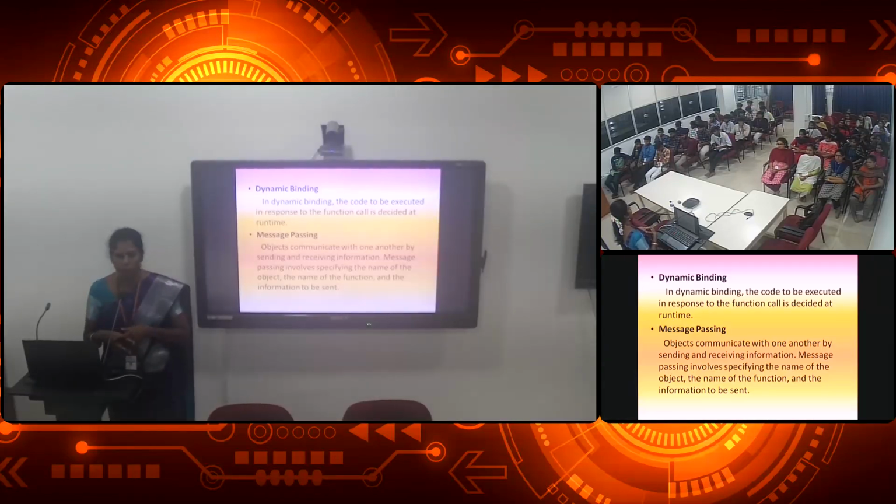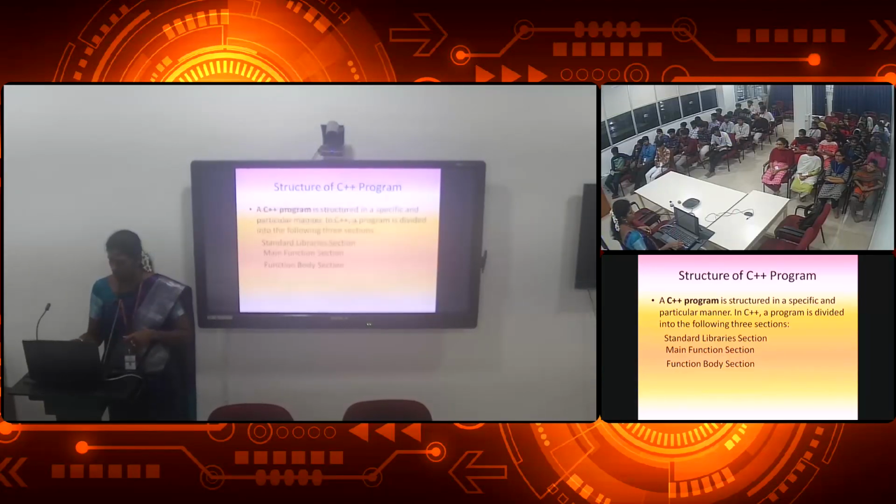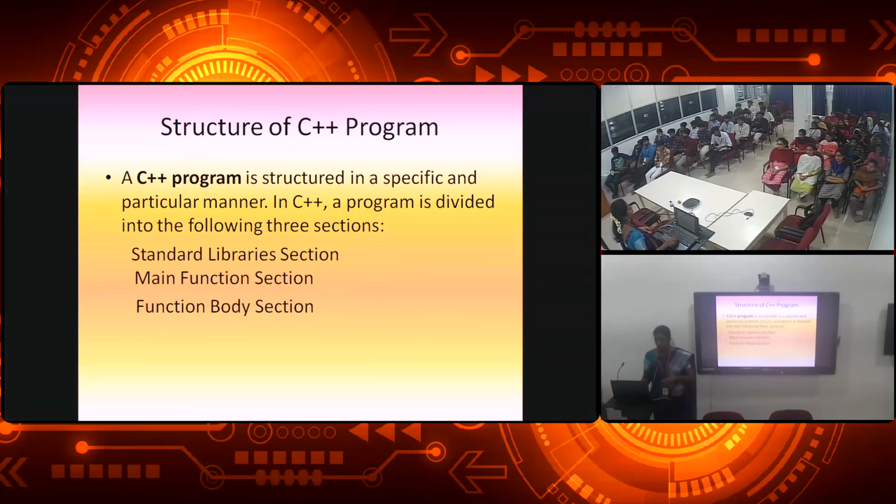Then one more program is there, like swapping two numbers. It comprises a function. Swap is a function. What is swap? It changes the numbers: for x you give one value and for y you give one value. After giving your swap function, the x value will go to y and the y value will go to x. So we are considering a swap function and calling that swap function in our program. In that program we will have this concept, the function body section.